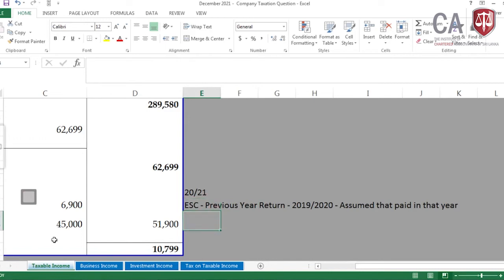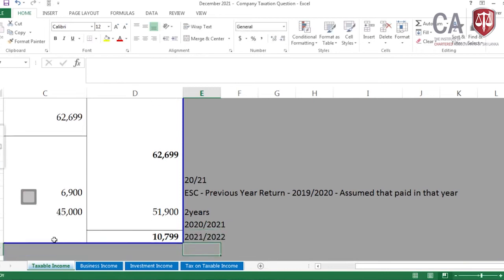Then if it has been paid in 1920, it can be carried forward, with effect from 1st April 2016 onwards. The ESC carried forward limit is 2 years. Then if I have come to here, it's a paid year 1920, then it can be carried forward to 2021 and claimed. If there is a balance, it can be carried forward to 21 and 22.